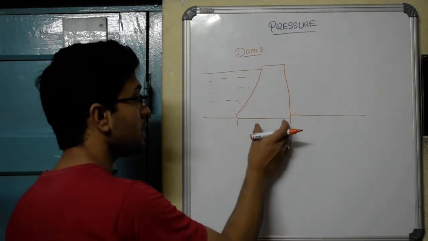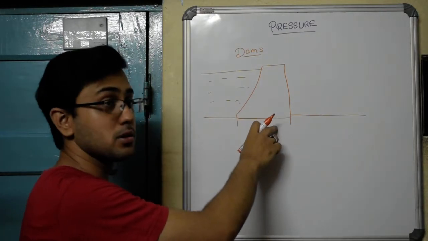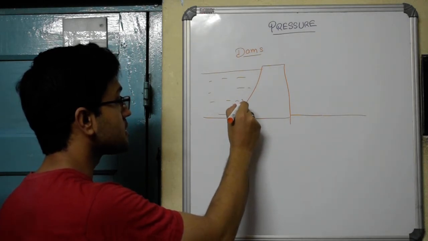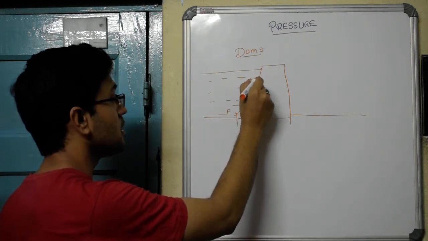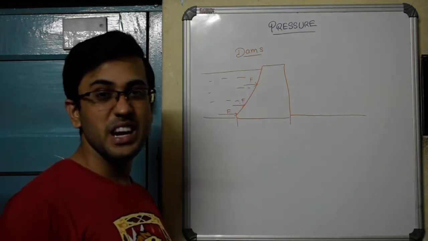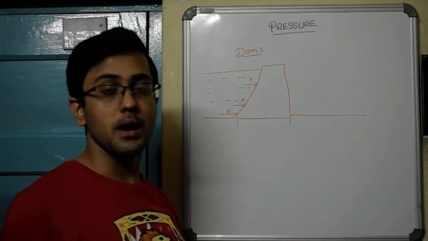Why? By increasing the thickness, you are increasing the area of the dam in this lower portion. As a result, the force which the water is exerting on the dam here does not manage to create enough pressure to break the dam and move past it.